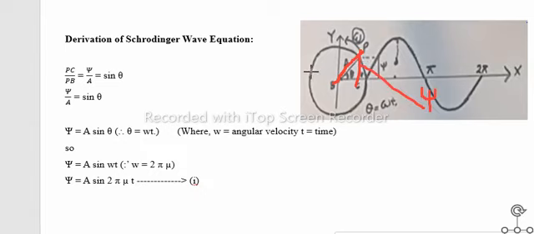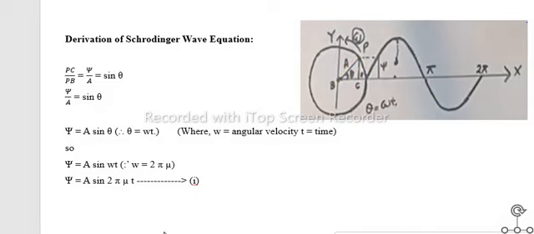According to the triangle law, PC upon PB is equal to psi over A, and that will be equal to sine theta. By cross multiplication, A will go to the right hand side and psi will be equal to A sine theta. Remember that theta is equal to omega t, where omega is the angular velocity of the electron and t is time.